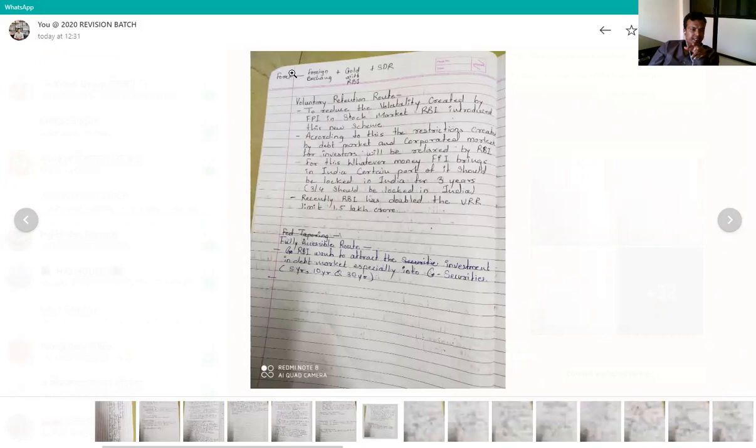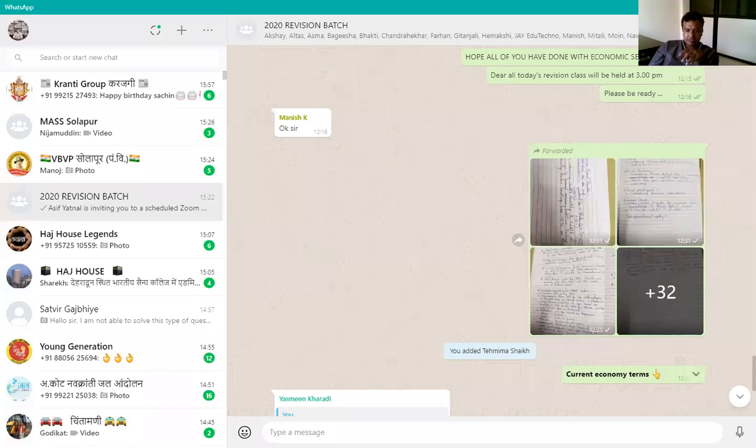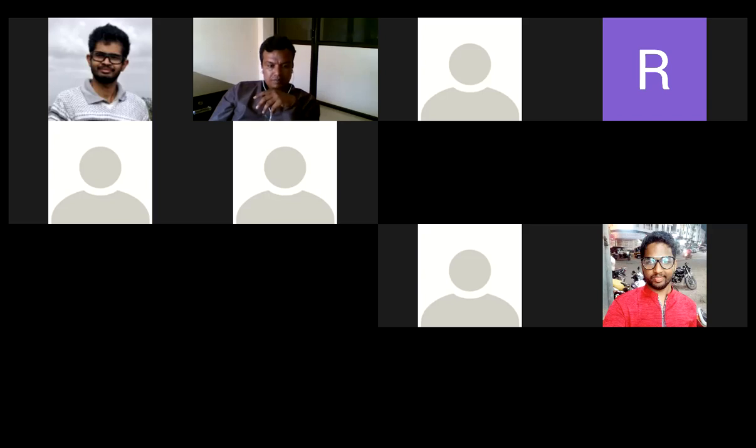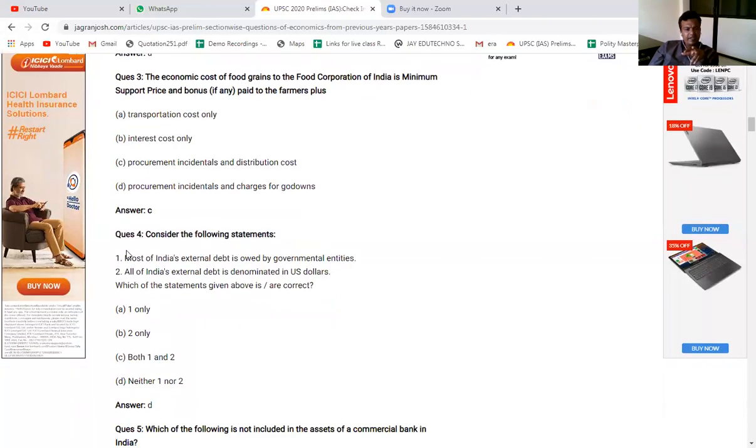Here you can see foreign exchange reserve, right? Foreign exchange reserve consists of what? Foreign currency, then gold and SDR with RBI. So here you can see that in the SDR also we can have a loan in the Special Drawing Right. So in this sense, the second statement is wrong. Okay, so got it? How to find out the answer? Any doubts about this question? Can you see that they are asking a very basic thing here?